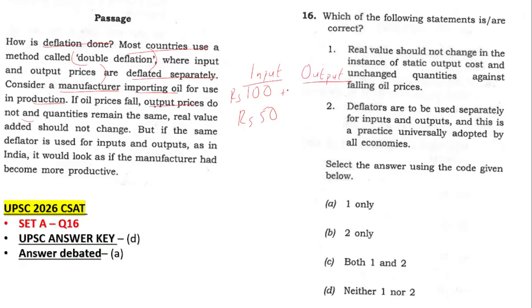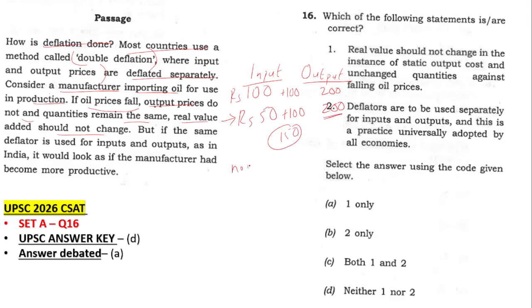Maybe he added 100 rupees of value to it, and then he's selling it at 200 rupees. So what they're telling is, if oil prices fall, output prices do not. 200 is 200 itself. Quantities remain the same. Real value added should not change. He's going to add the same value only, so ideally it should be 150 rupees, and here the output is at 200.